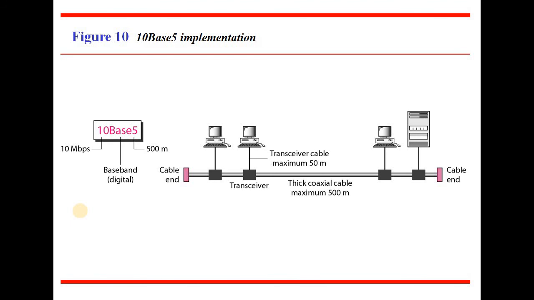Thick coaxial cable is used for connecting hosts, with a maximum length of 500 meters. At the end of this design, we connect one server or a mainframe or a minicomputer through the transceivers as well as the 50 meter transceiver cable. This is the design of the 10 base 5 implementation. 5 means 500 meters.